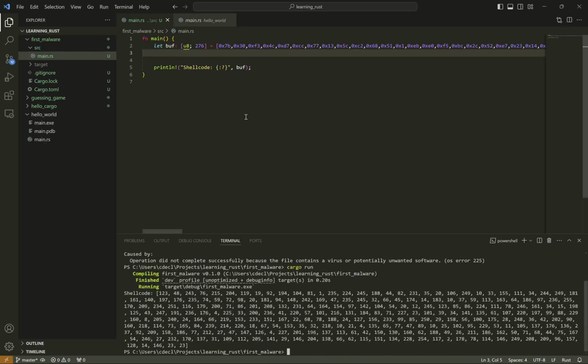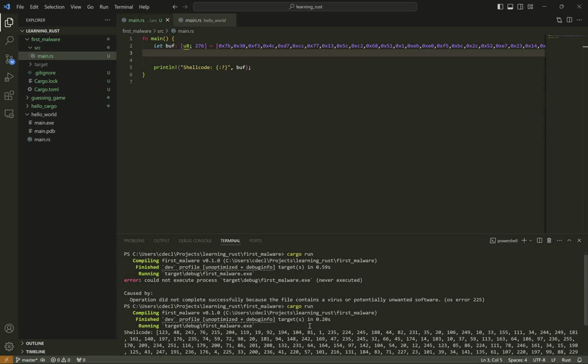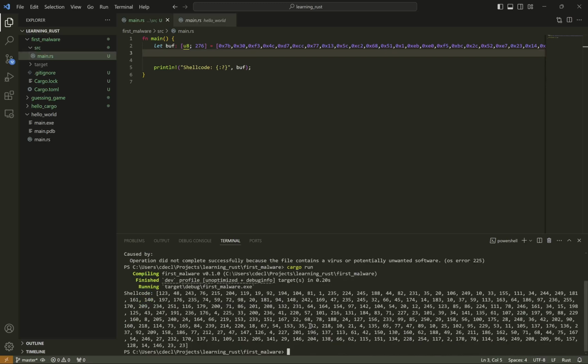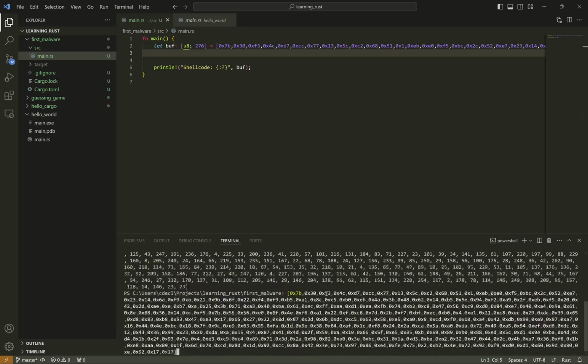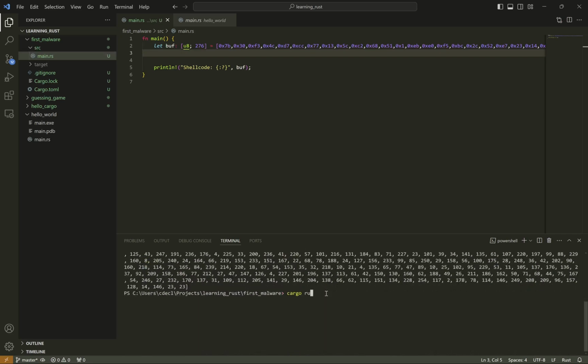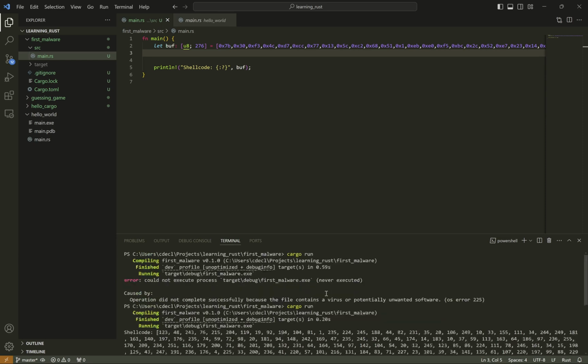So through encryption, we've evaded one layer of static analysis of Windows Defender. It's no longer able to say, yep, that's shellcode for opening a calculator. I have fingerprints on that, signatures, whatever. I know what that means. I'm not going to compile this code or throw an error, and then the compiler will say, oh, there's an error. We're not gonna let you run the program.